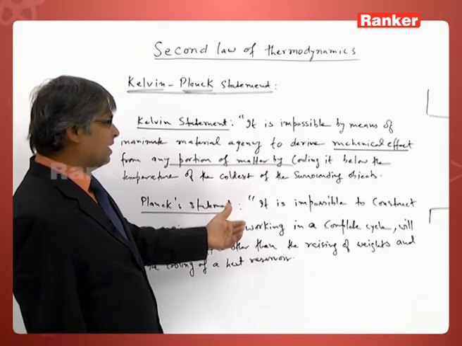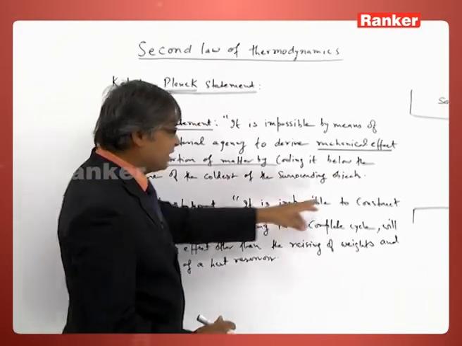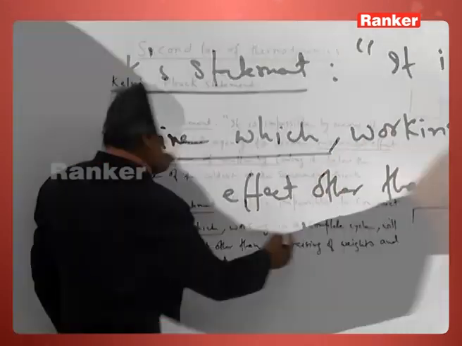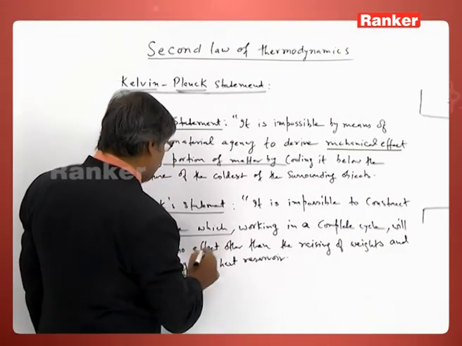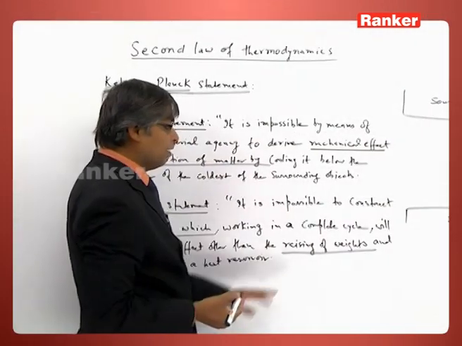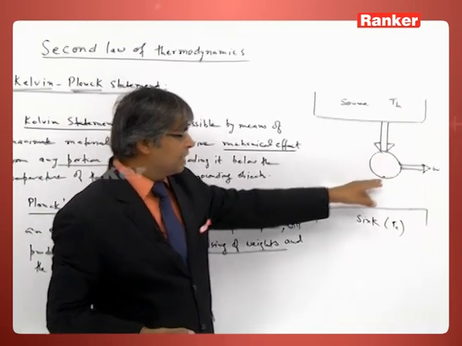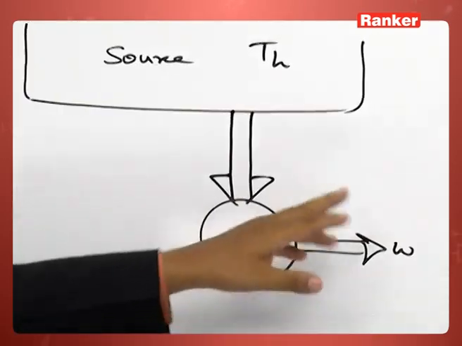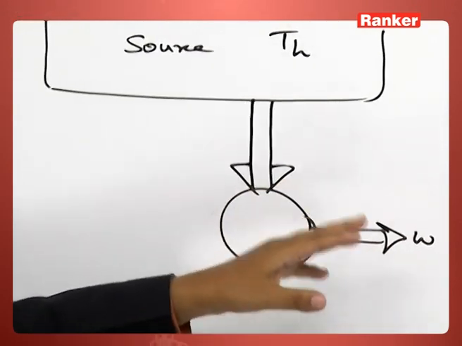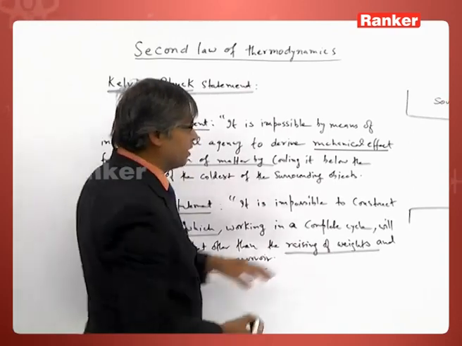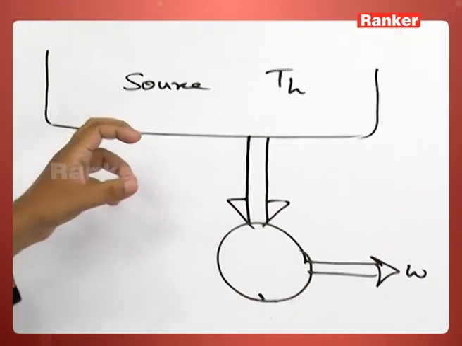So Planck's statement is that it is impossible to construct a heat engine which, working in a complete cycle, will produce no effect other than the raising of weights. Raising of weights means work done, and the cooling of a heat reservoir.